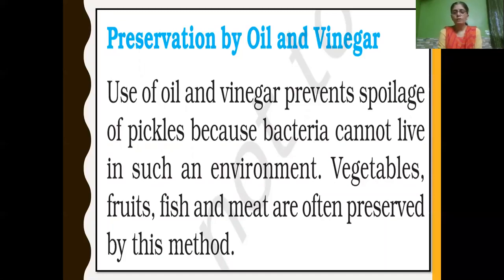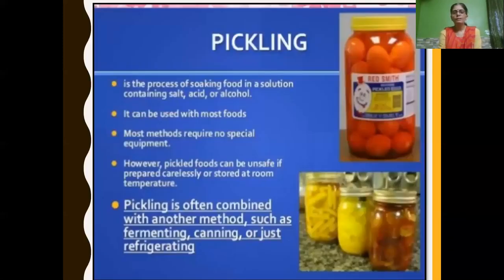So what do we use? Vegetables, fruits, fish and meat are often preserved by the pickling method. That is, pickling in the sense you preserve by oil and vinegar. So now here you can see pickling. Pickling is nothing but preserving food by oil and vinegar. So pickling is the process of soaking food in a solution containing salt, acid, here vinegar, or alcohol.